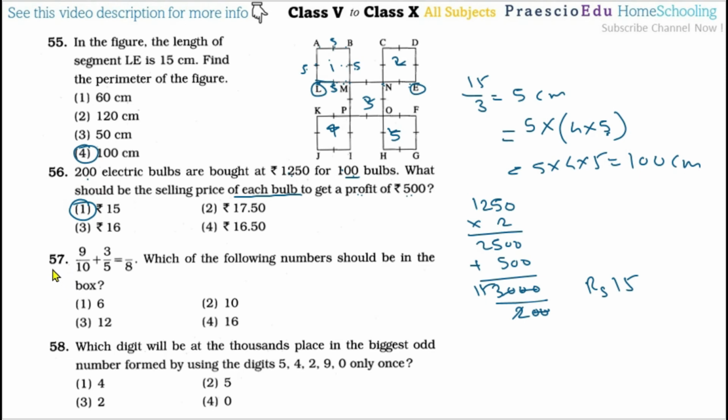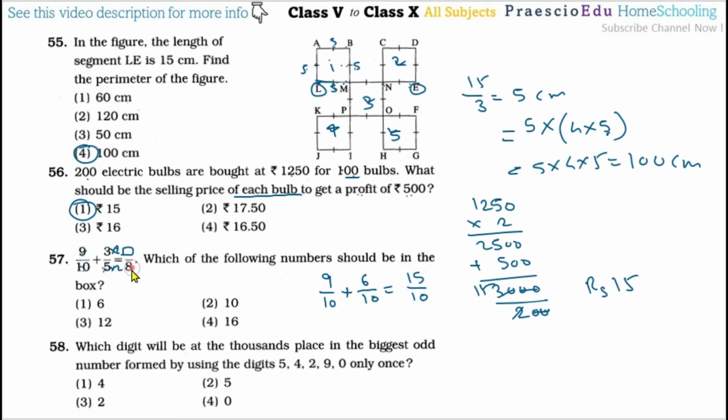Now question number 57: 9 by 10 plus 3 by 5 is equal to something by 8. Which of the following numbers should be in the box? Here we will make the denominators the same, so we multiply 3 by 5 by 2 in numerator and denominator. So 9 by 10 plus 3 multiplied by 2, which is 6 by 10. So this equals 9 plus 6, that is 15 by 10.